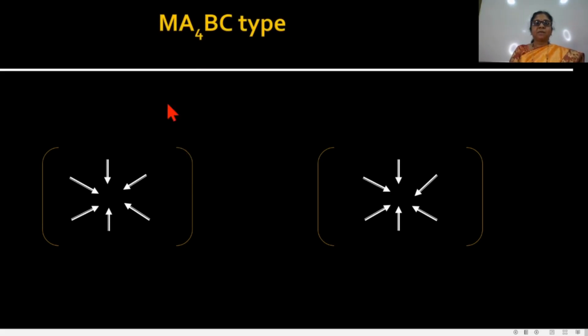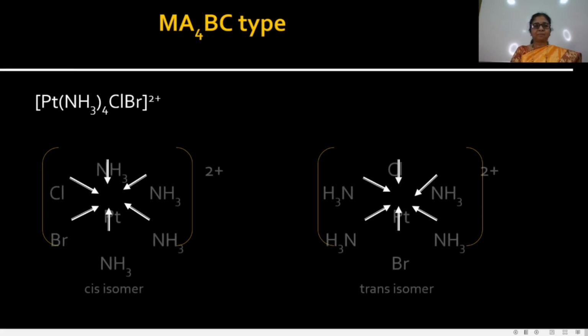Then in this type, MA4BC type, the central metal ion contains 4 same ligands and 2 different ones. That means there are 3 types of ligands. These complexes also show geometrical isomerism. For example, this is the central metal ion platinum. It has 4 same groups and Cl and Br. That means there are 3 different groups. These complexes also show geometrical isomerism in this way.